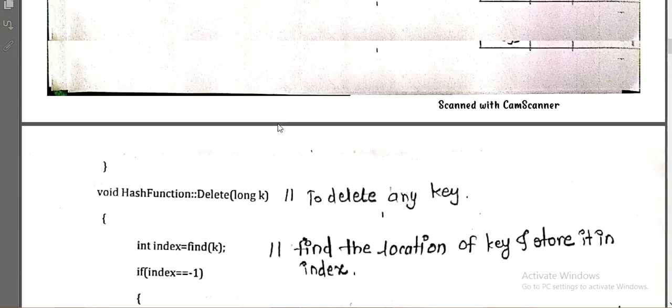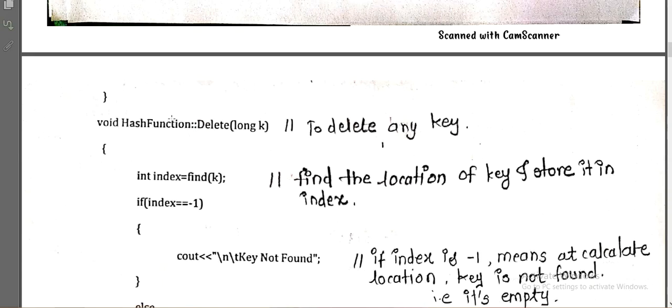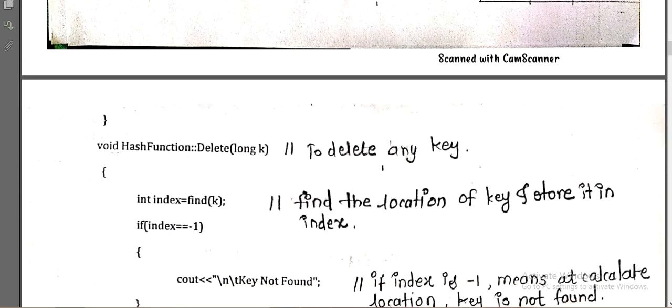The next function we are going to see after the constructor is the delete function, how to delete any particular key. For deleting any key, first we have to take the key from the user, which key they want to delete. The return type of this function is void.